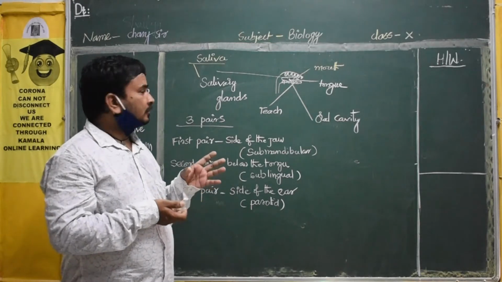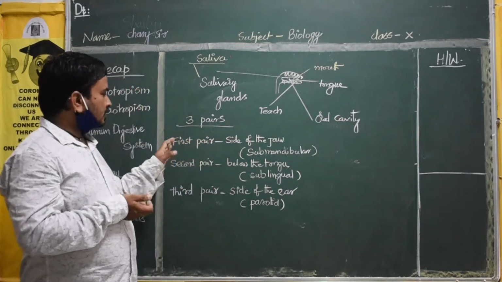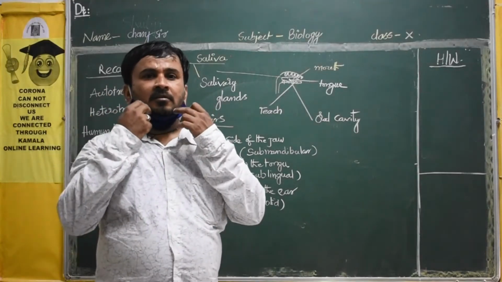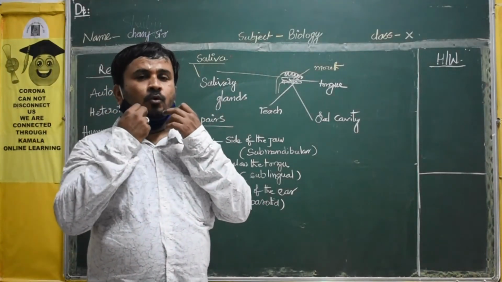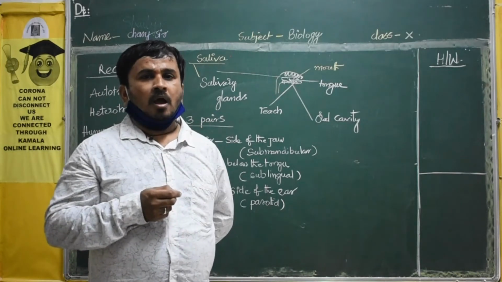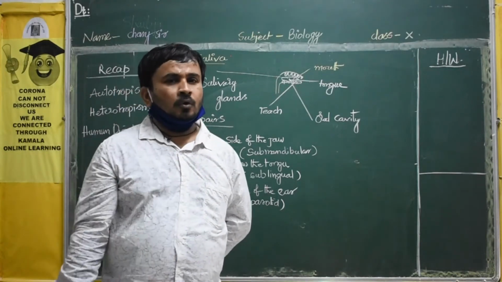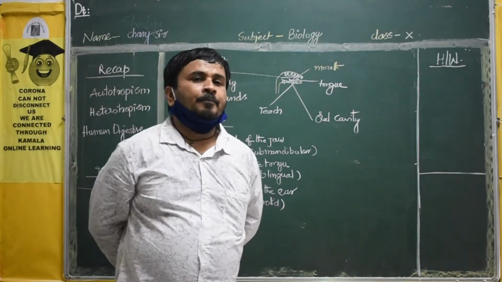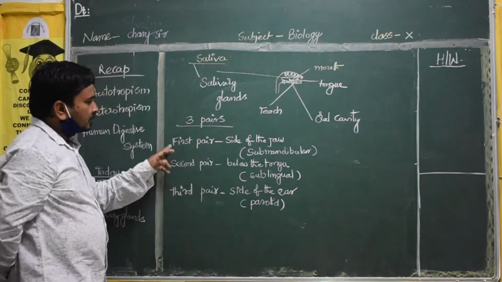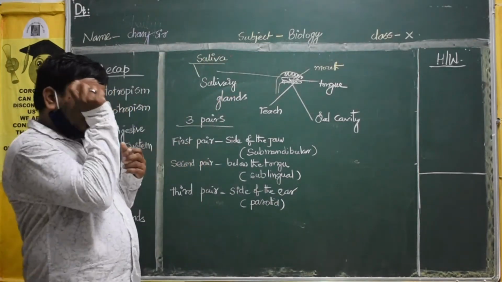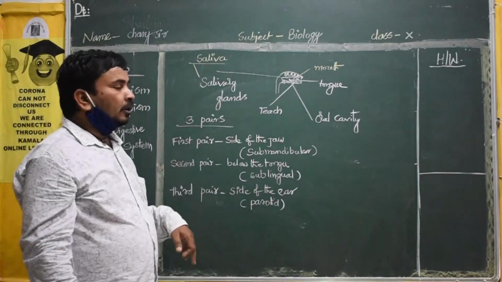How many pairs are there? Three pairs are there. The first pair is at the side of the jaw. This is the lower jaw. We are moving only the lower jaw. The upper jaw is fixed to the skull. Now the first pair is located at the side of the jaw, and the second pair is located below the tongue.